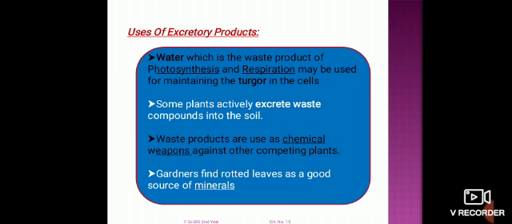Some plants actively excrete waste compounds into the soil. These waste products are used as chemical weapons against other competing plants. These plants survive when they excrete metabolic waste and toxic material into the soil, due to which their competitors, which can harm them, will not grow, and only that particular plant is able to grow.